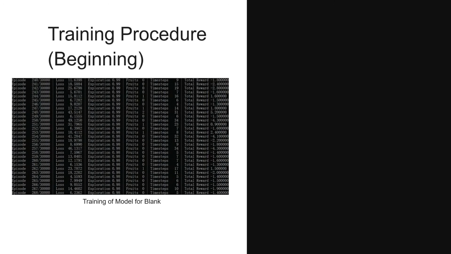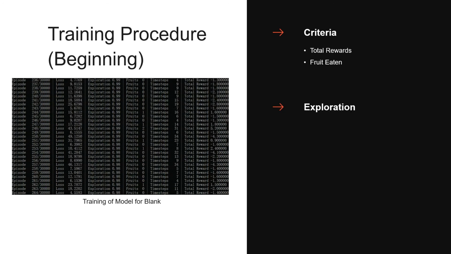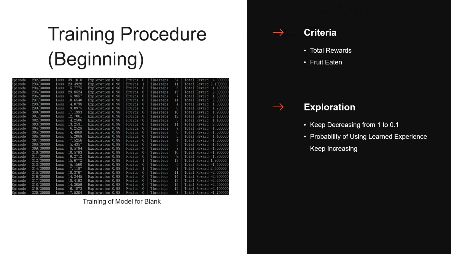So this is the interface when we do the model training. The criteria that we focus on for the performance are, first, the total rewards. The training algorithm teaches our model to get the maximum of it. And second, the fruit eaten, which is the score of playing snake. And exploration here is basically the probability that the snake takes action randomly. It will keep decreasing from 1 to 0.1, and the probability of taking action based on experience will increase.